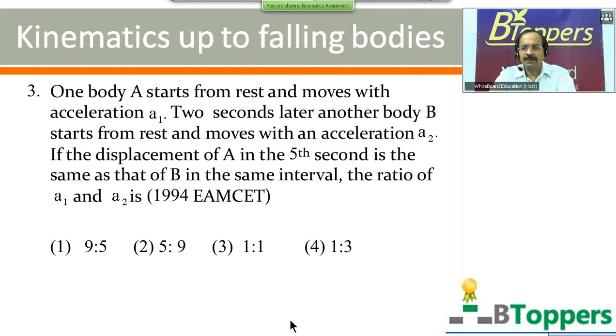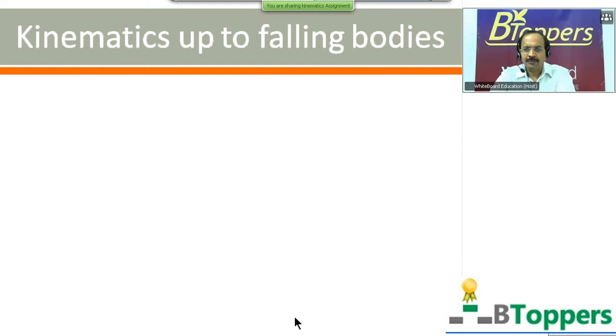So in case you require more time to try this question, you can take a pause and try the problem. I'm going to show you the next question, question number 4.